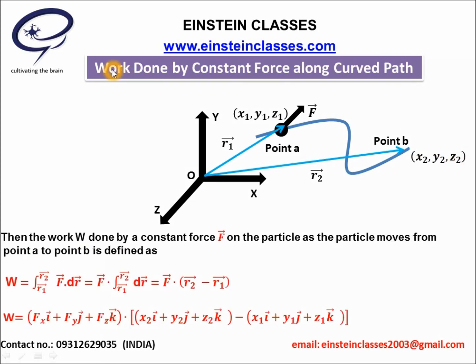And now we are going to find the work done by a constant force along a curved path. If the force is constant, what does it mean? It means that the direction of the force will be constant throughout the motion, and also the magnitude of the force will remain constant throughout the motion. Suppose that on this particle the force F vector is the constant force. Then how can you find the work done? Work done by the force F vector is given by the integration of F dot dr, and the integration will take place from r1 vector to r2 vector.